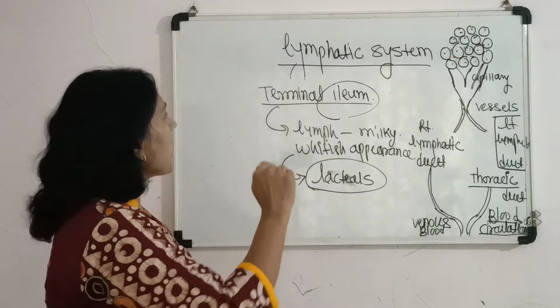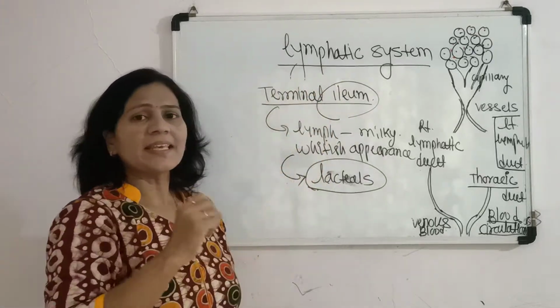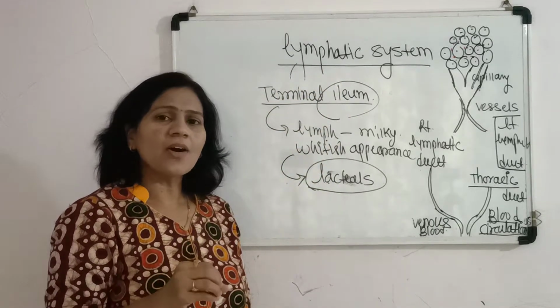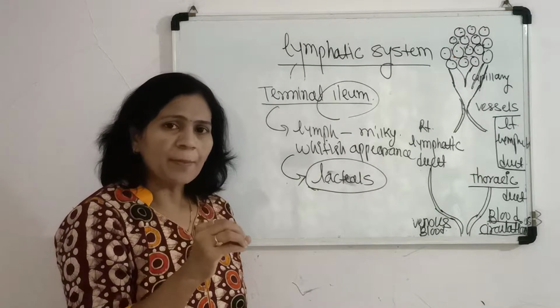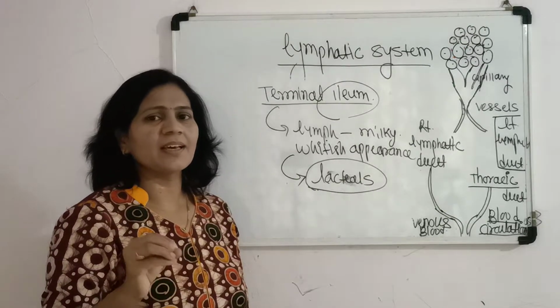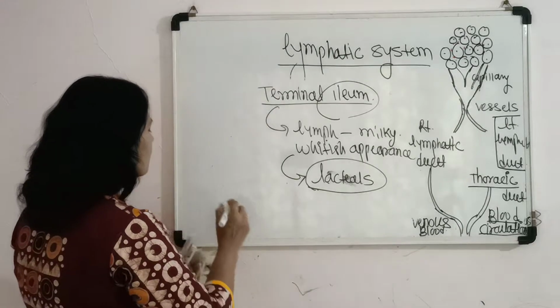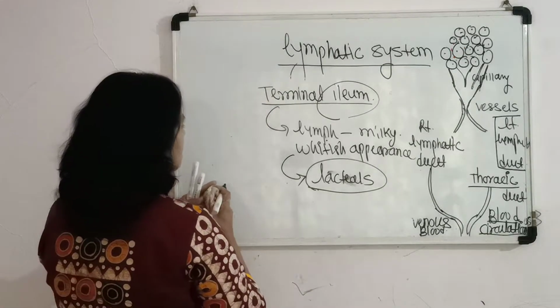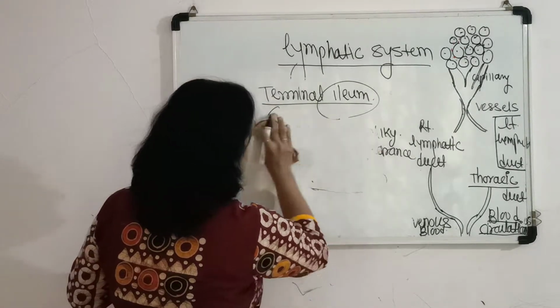Now, as I have mentioned, in the lymphatic system, along with the capillaries, vessels and ducts, lymph nodes are also present in certain areas.